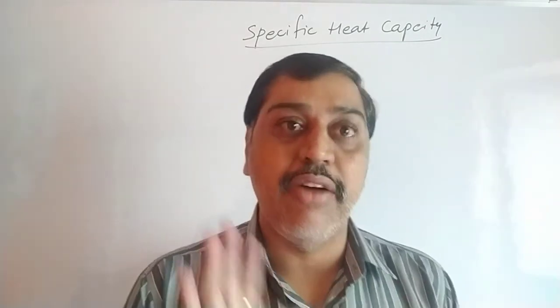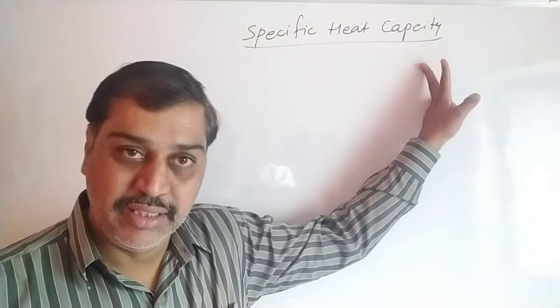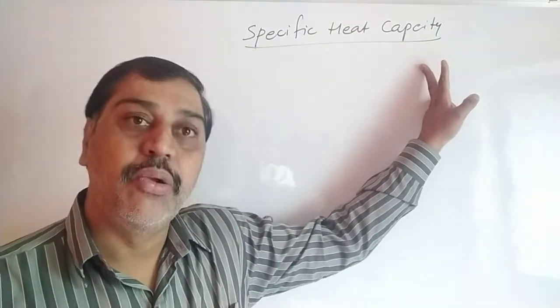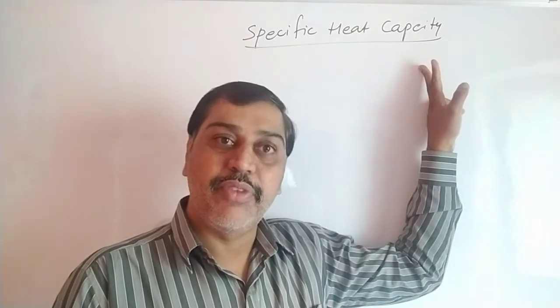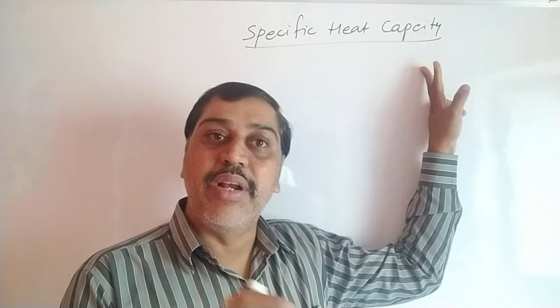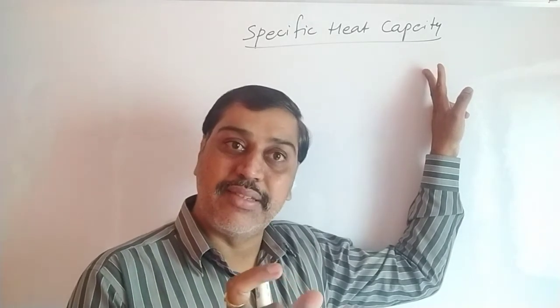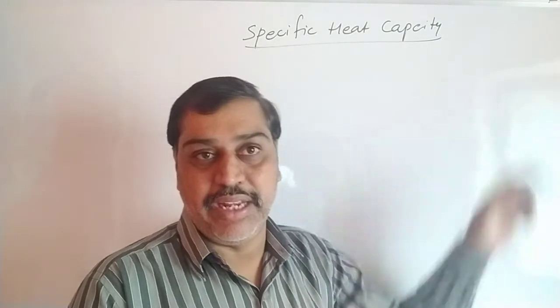How much heat you have supplied, that supplied heat is said to be specific heat capacity. It is the amount of heat required to increase the temperature of the substance by 1 degree Celsius.